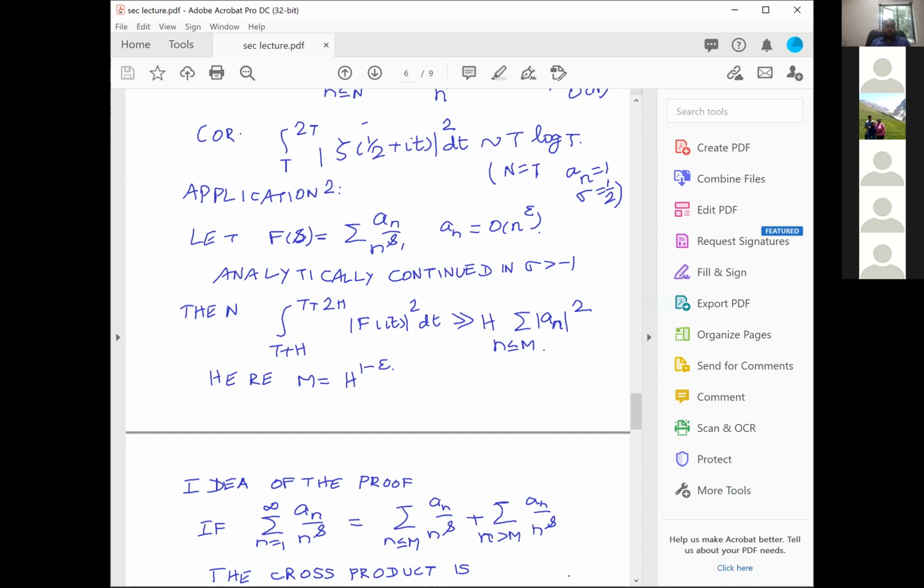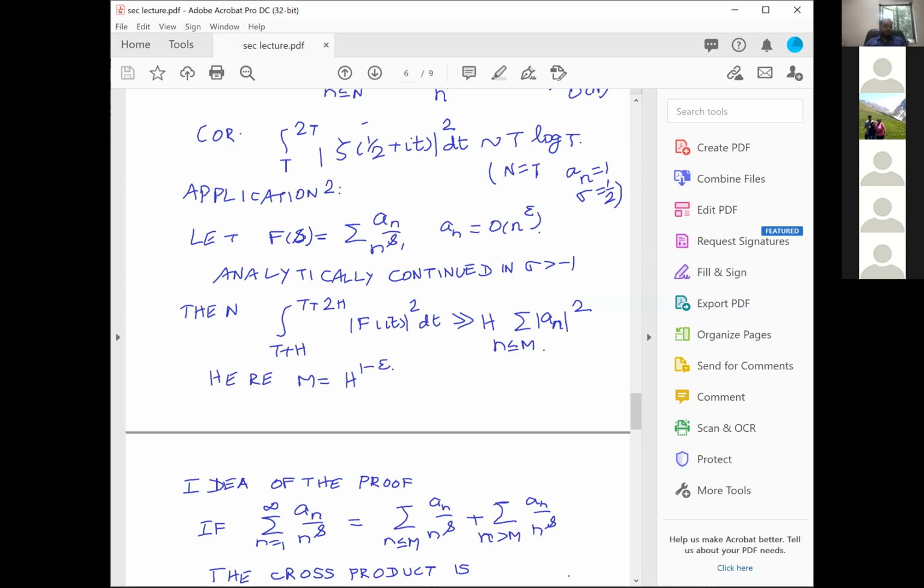This is the theorem which I was pointing out yesterday, that if you have a function f(s), I am assuming a_n equal to O(n^epsilon). Since f(s) is equal to summation a_n by n^s, the only thing which I know is that this f(s) is convergent, even probably absolutely convergent, to the right of 1. But on the other hand, I am taking the L2 norm at the point 0. And the only other assumption they are making is f is analytically continuable.